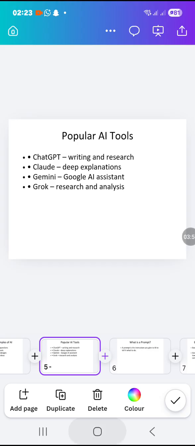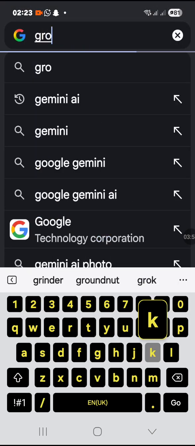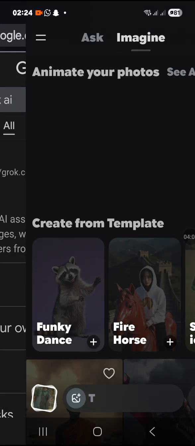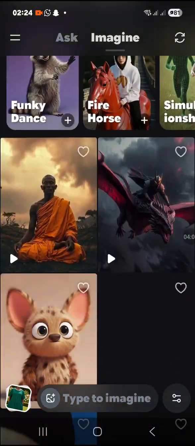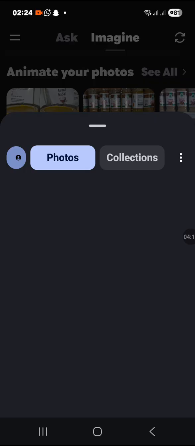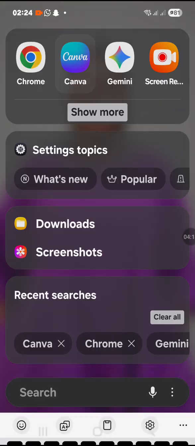Let me take you to Grok. This is Grok. You can go on Chrome here and type Grok, and you'll be able to download it. Grok is very good for picture generation. I have it on my phone already. You can see I've used it to do a lot of work, including advert videos for my products. Let's move forward again.